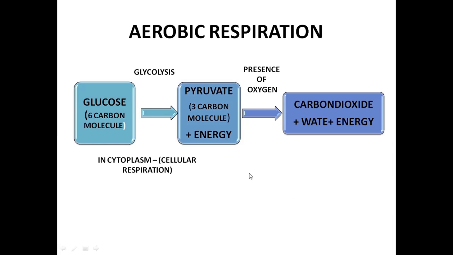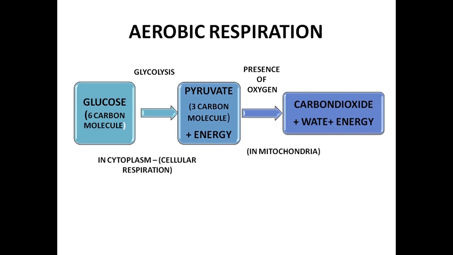So where does this pyruvate to carbon dioxide conversion occur? It occurs in the mitochondria. So now we know aerobic respiration occurs in 2 steps. The first one is the glycolysis, or the cellular respiration, taking place in the cytoplasm. The next process is the actual aerobic respiration, or the conversion of pyruvate into carbon dioxide in the presence of oxygen, which is occurring in the mitochondria. So in aerobic respiration there are 2 sites. The first one is the cytoplasm and the next one is the mitochondria.